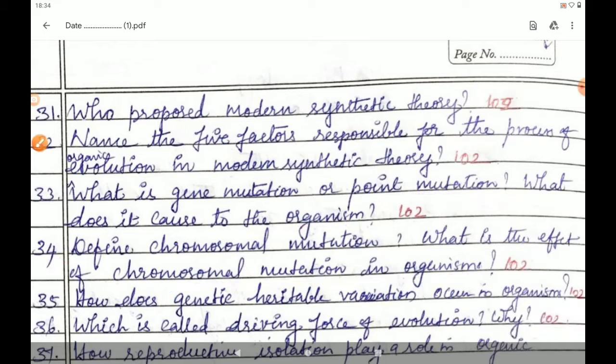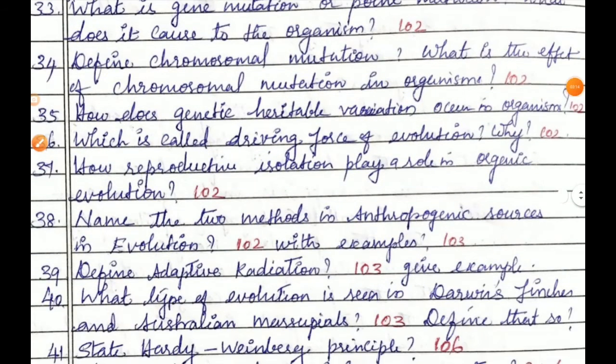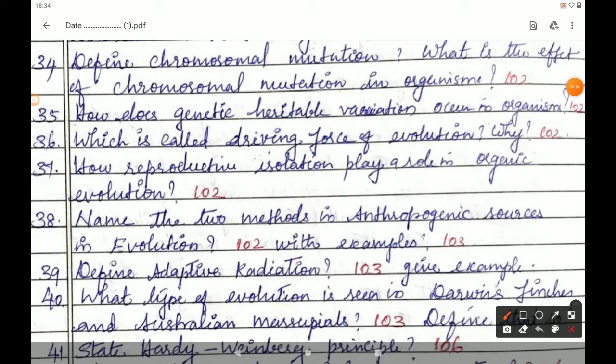The next question, 35th question. How does genetic heritable variation occur in organism? Answer is given in page number 102 under the subheading genetic recombination. Genetic recombination is due to crossing over of genes during meiosis.